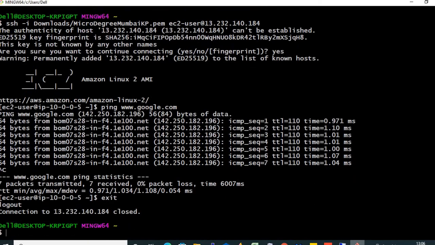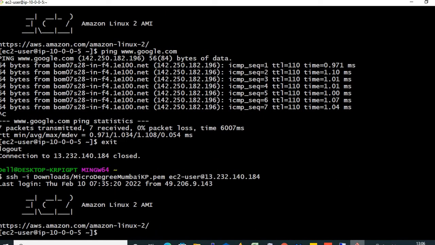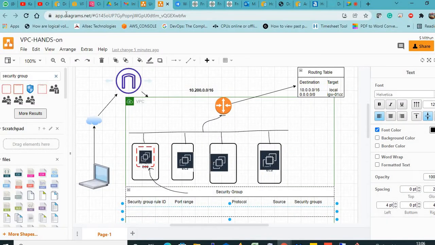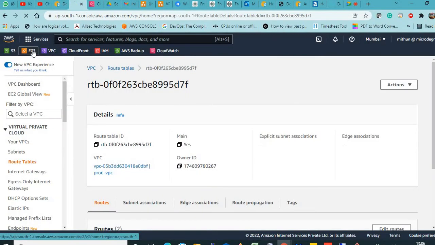See here. See, now I am able to log in. I am checking once again. Now let me show you. I will delete the security group rule. Let me go to the EC2.